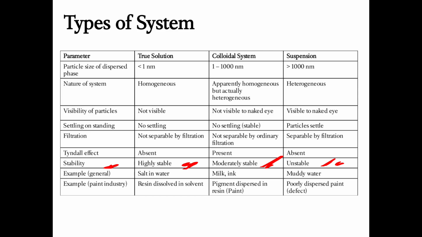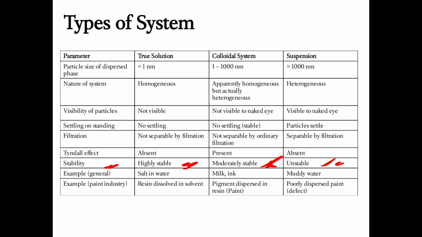In colloidal system we have already studied in detail that the particles are dispersed inside a continuous medium, right? For them to be suspended inside the continuous medium, we need to add wetting and dispersing agents.